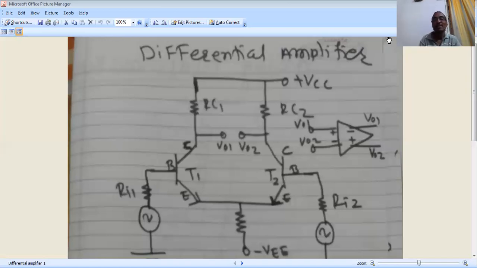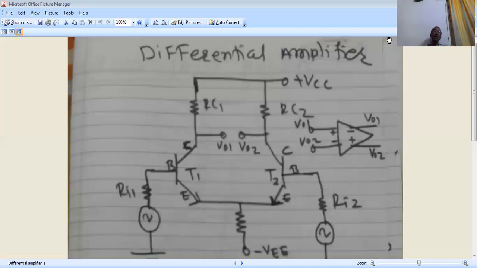You can see it in the notes also. Both sides are tied to the emitter resistance RE. So it is equal for both T1 and T2. Understood? You should listen to these lectures carefully.